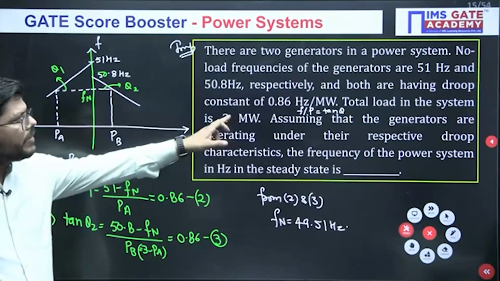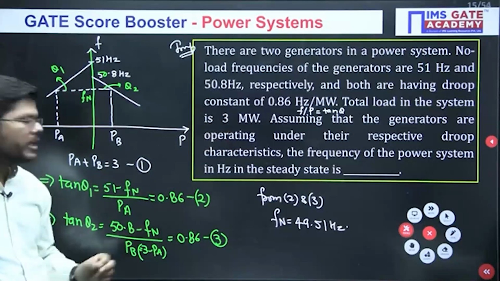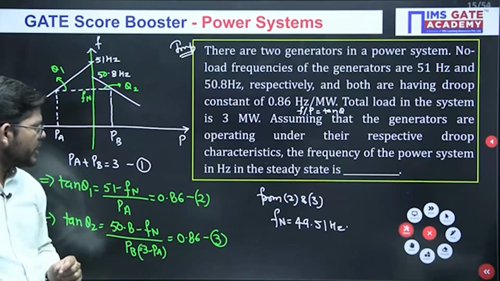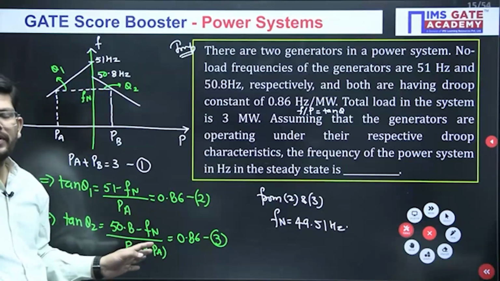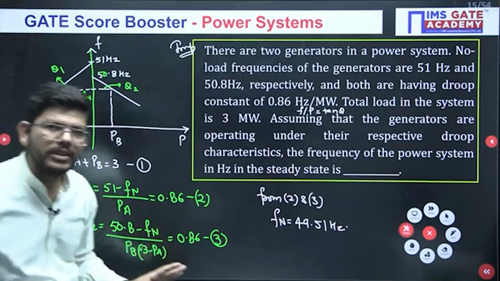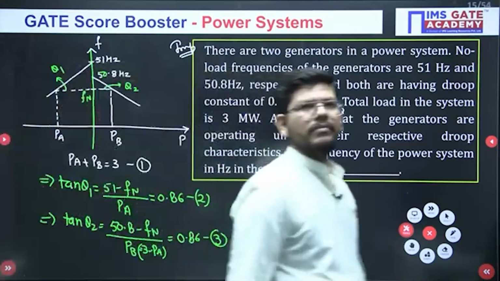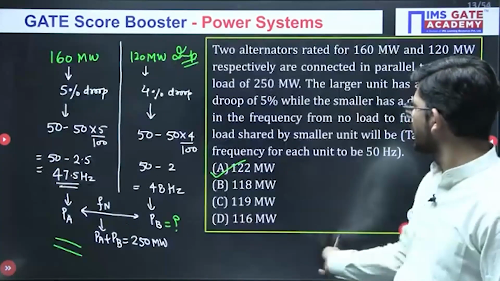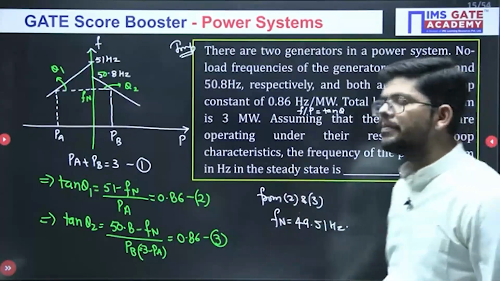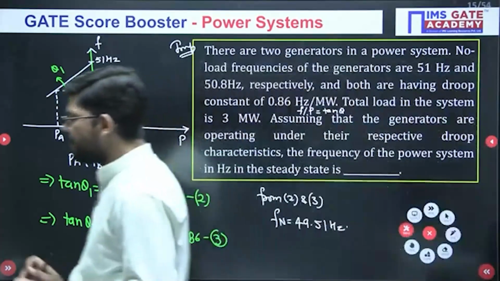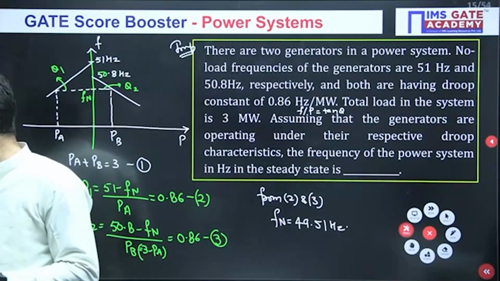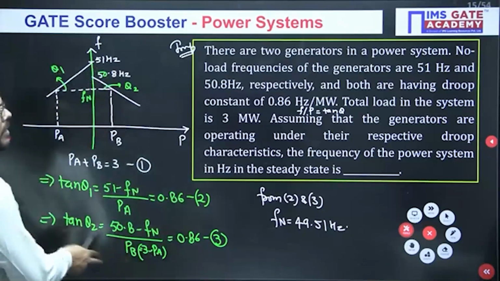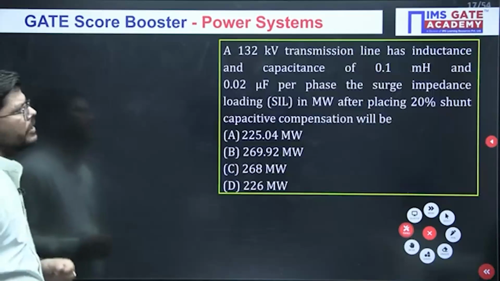So if the droop constant is given, you have to calculate tan theta 1. In this way you can solve this question. I hope this is clear to everyone. So these are the two varieties of question, this is the first one and this is the second one. Be prepared with these questions. Definitely they will be part of the GATE exam. I hope you understood. Now moving towards the next question.